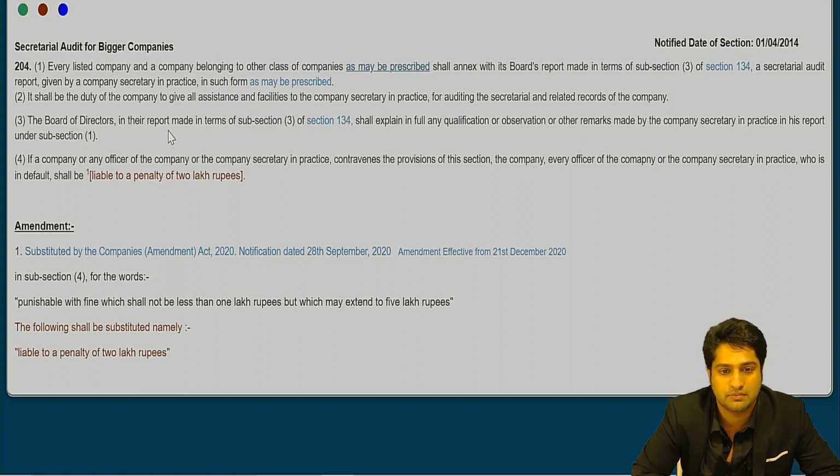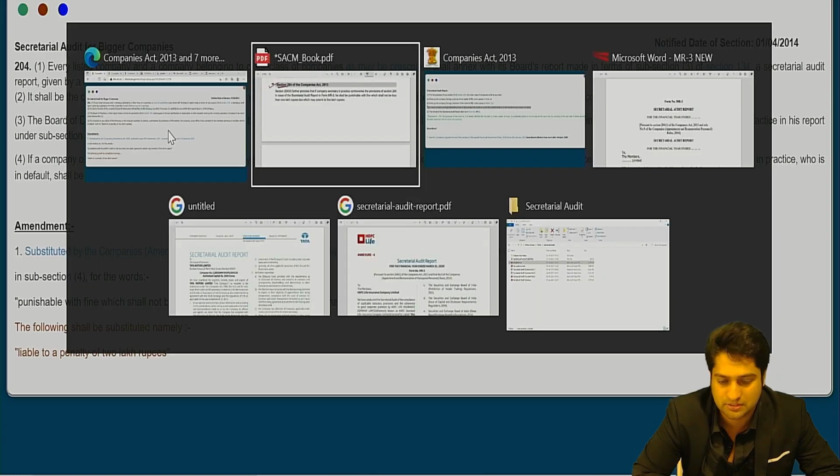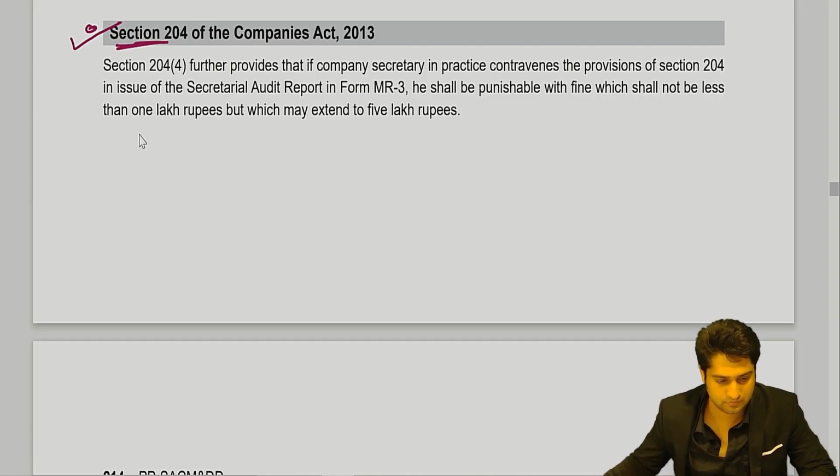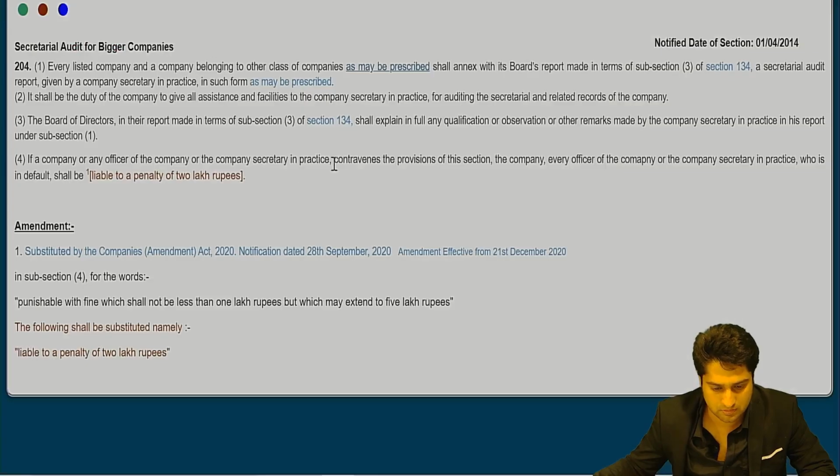So what will happen? We'll get a penalty of at least liable to how much? ₹2 lakh.